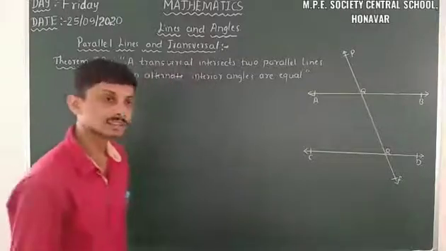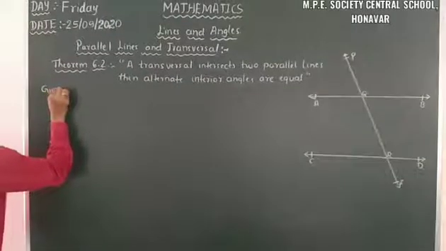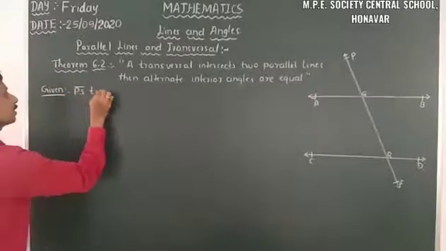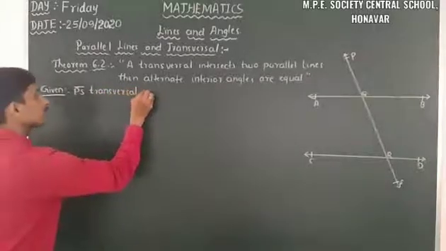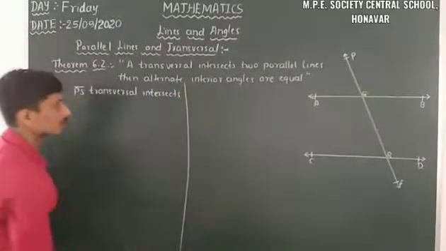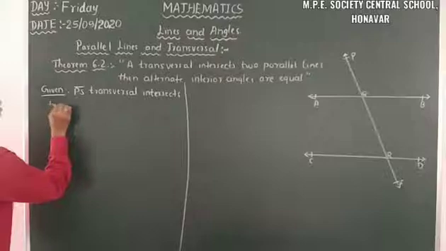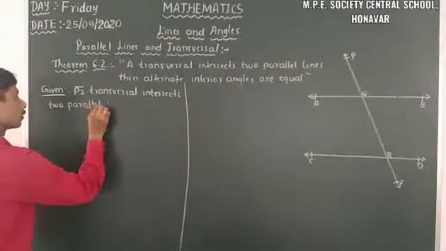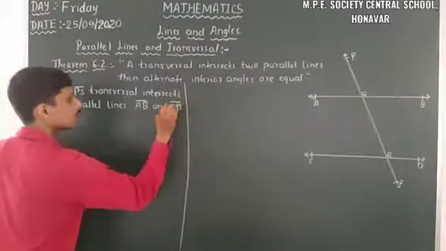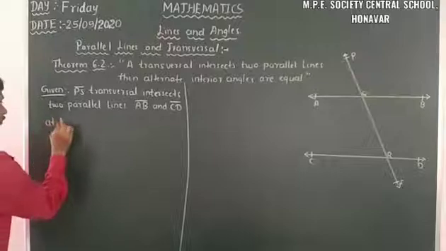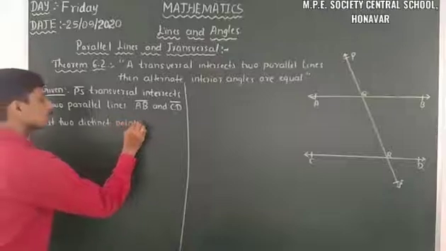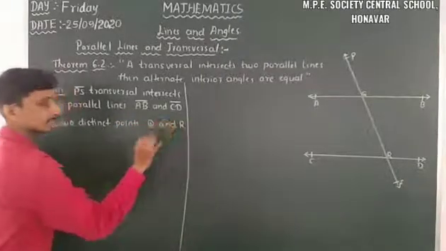So firstly we have to write what the given terms are. Given: PS transversal intersects two parallel lines AB and CD at two distinct points Q and R respectively.